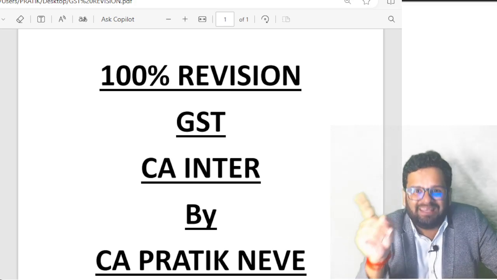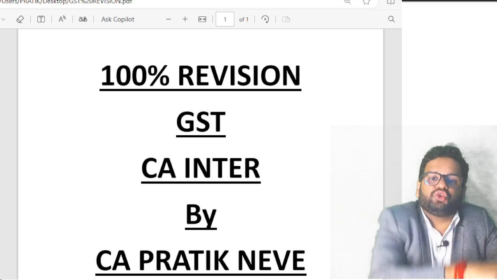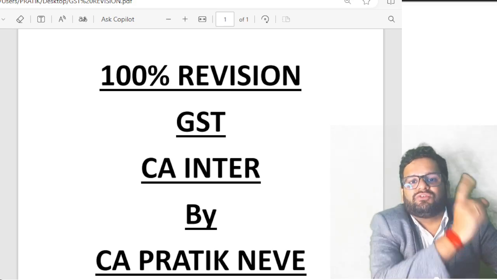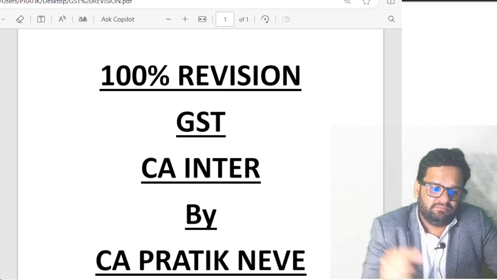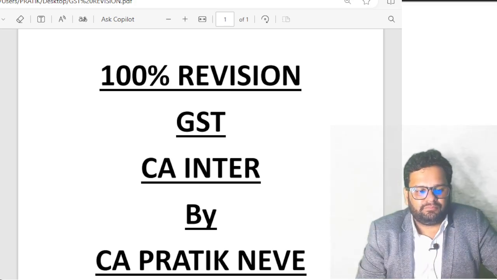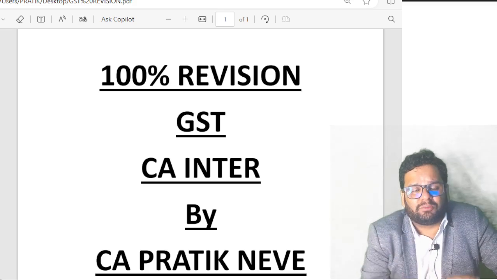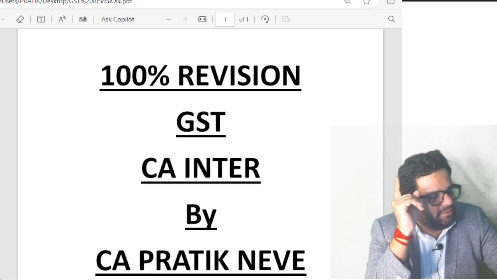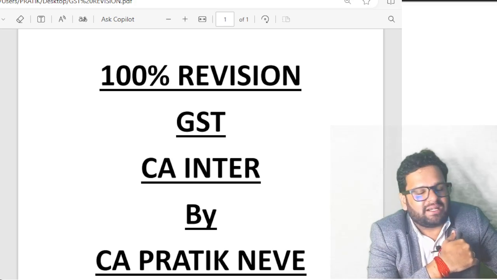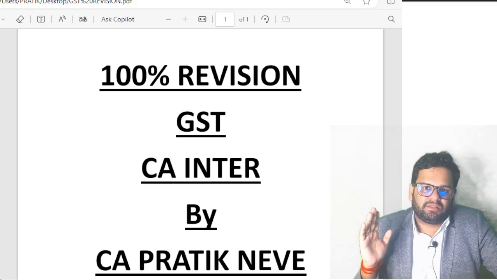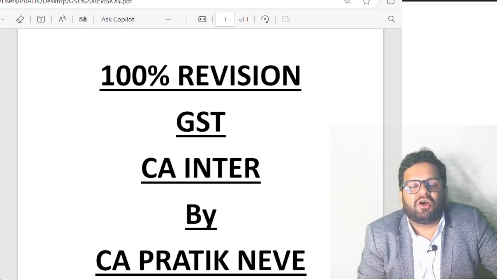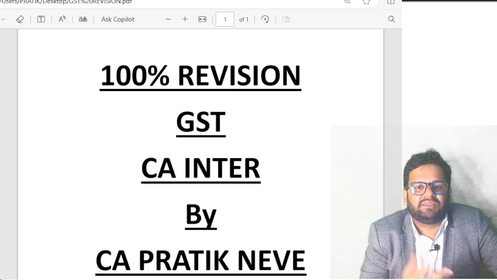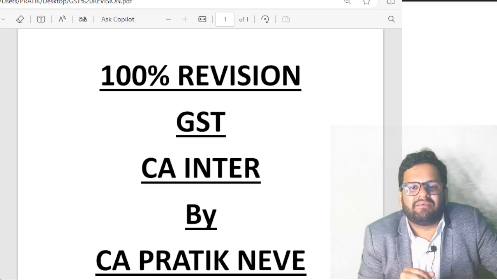A is sending goods to C but on direction of B. Then place of supply is location of B in this transaction. Getting it? We are not talking about supply between B and C. For supply between B and C, place of supply will be determined as per 10.1a. Then guys, 10.1c. 10.1c, supply does not involve movement of goods. Then no problem, place of supply is where the goods are made available.